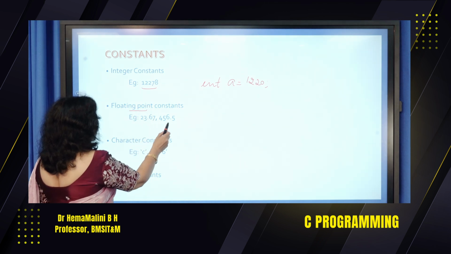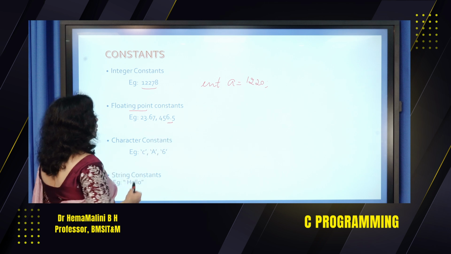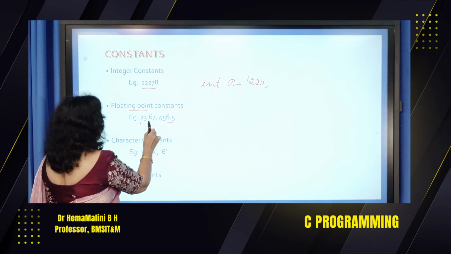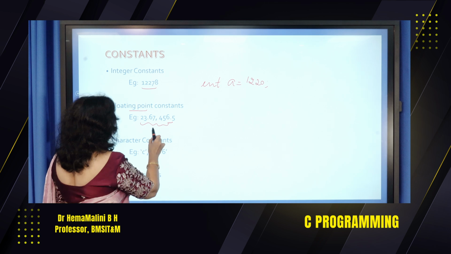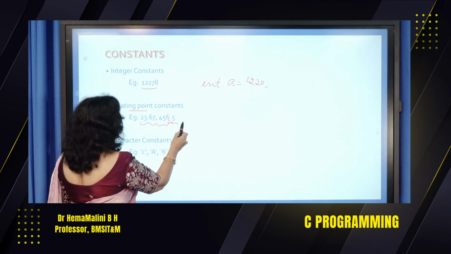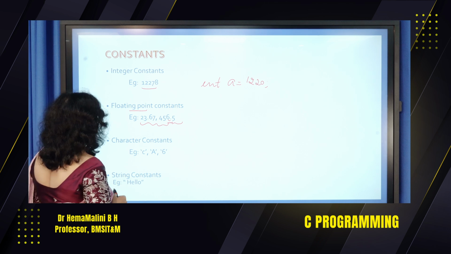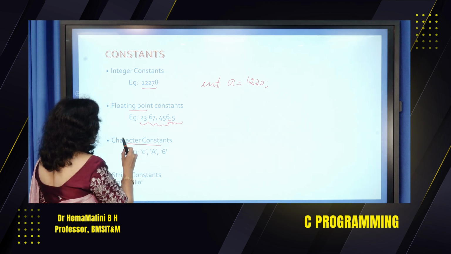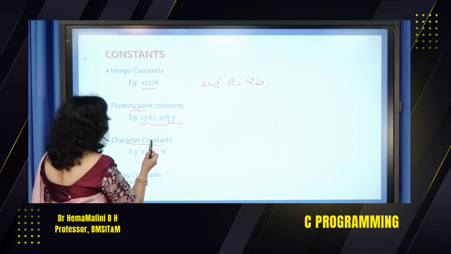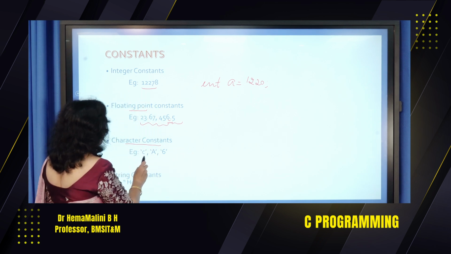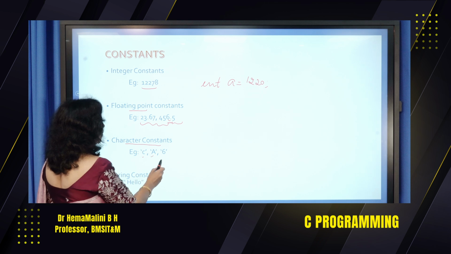Floating point constant will have a decimal point. It has the integral part, then a decimal point, then the fractional part. Character constant: anything within single quotes we call a character. Say small c within quotes, small a within quotes.